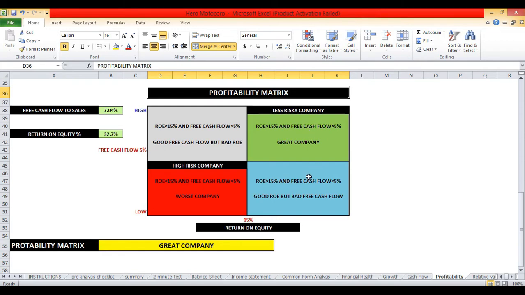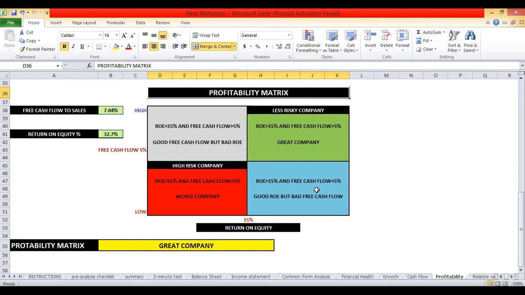Now let's look at the bottom right or blue matrix. These are companies that are generating high return on equity, but their free cash flow is low or negative. Companies like these aren't generating much cash because they are using all or most of the cash the business generated to invest in expansion. They are investing heavily because they hope that those expansion efforts will pay off in the form of fat profits in the future. You would be taking a lot less risk investing with older businessmen than you would with the young entrepreneur. But that young fellow might just pay you back many times over.